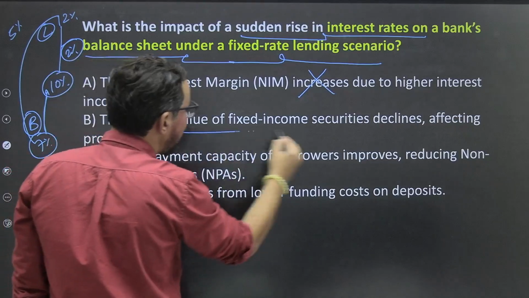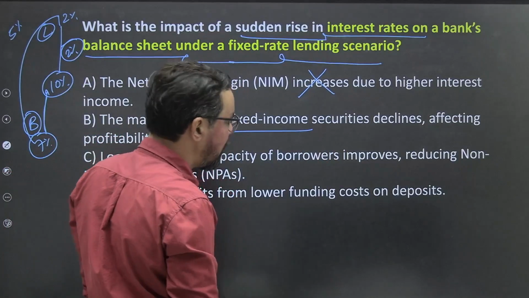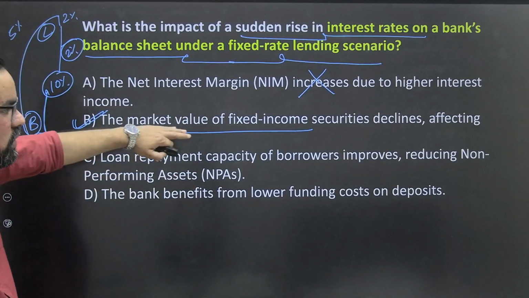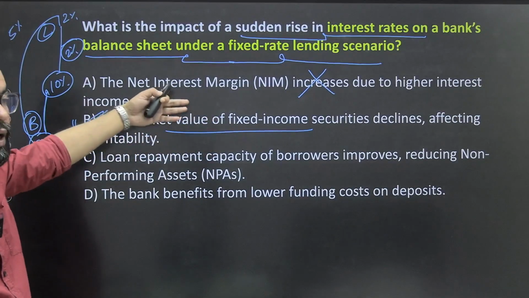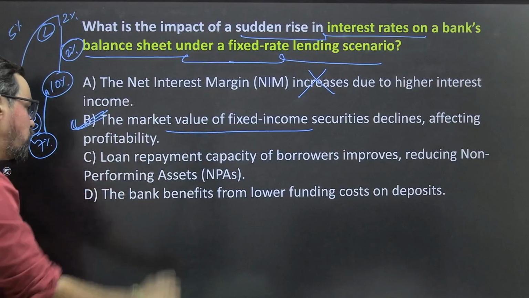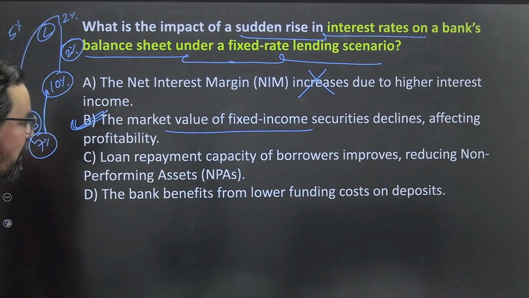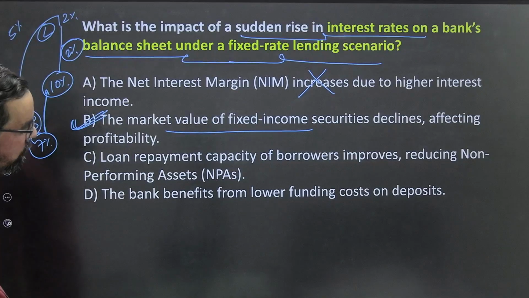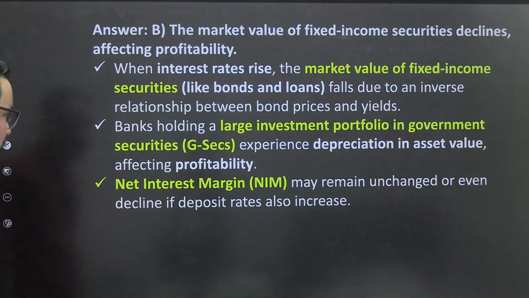The market value of fixed income securities decline, affecting profitability. बिल्कुल सही, ठीक है। So this is also, जो fixed income securities हैं वो inversely related वाला जो point है, that also proves. Loan repayment capacity of borrowers improve, नहीं ऐसा नहीं. The bank benefits from loan, no. So option B should be the right answer, yes.